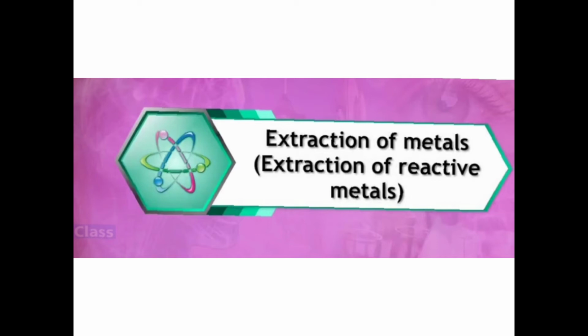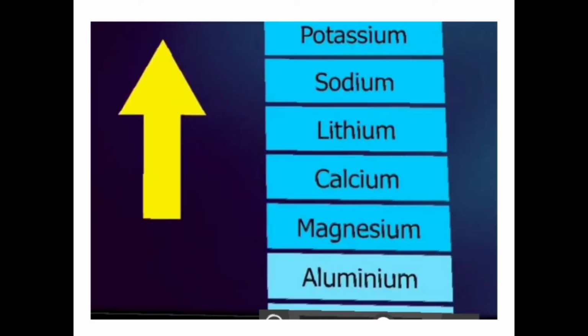Extraction of metals. We are going to understand the extraction of highly reactive metals. In the reactivity series, we have highly reactive metals like potassium, sodium, lithium, calcium, magnesium, and aluminium. As these metals are highly reactive, they react with water, with acid, and with air also. So how to get them in a pure form becomes a difficult task.